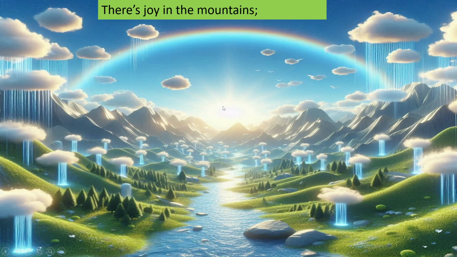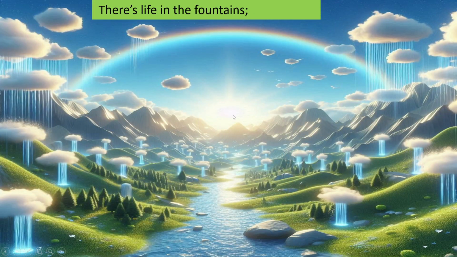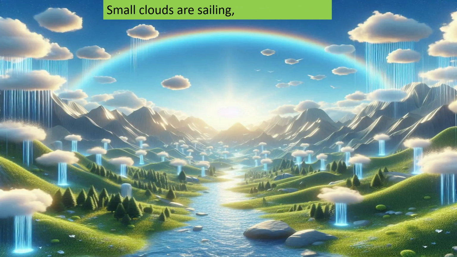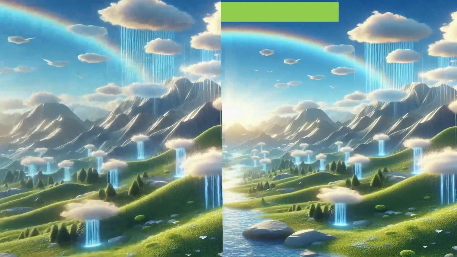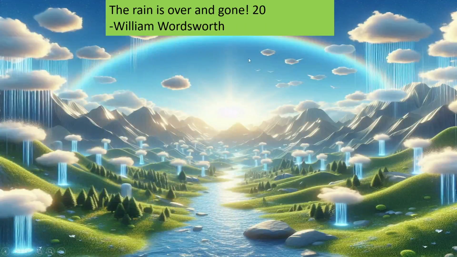There's joy in the mountains. There is happiness. It's raining here and there, and the joy is there in the mountains. It's a beautiful scene. There's life in the fountains. Fountains means where there is water, there is life. Small clouds are sailing, blue sky prevailing. The rain is over and gone.